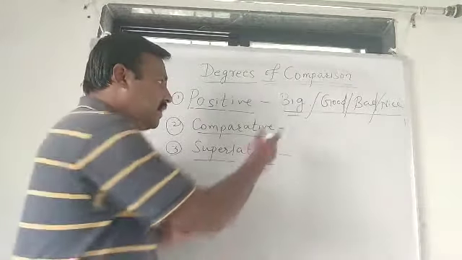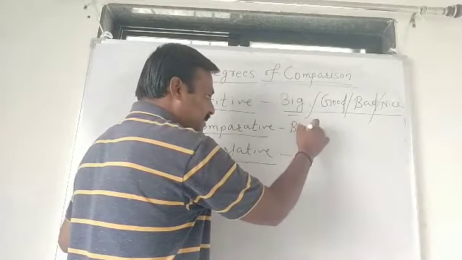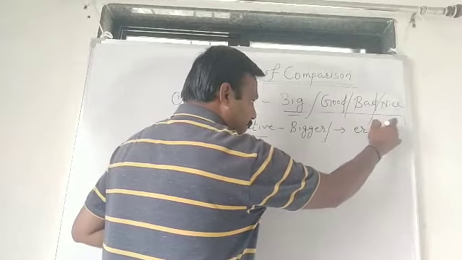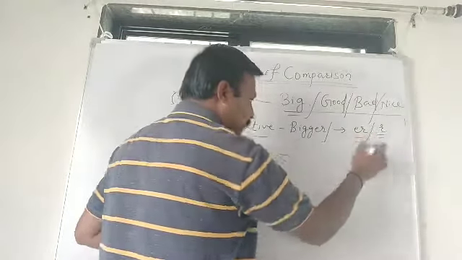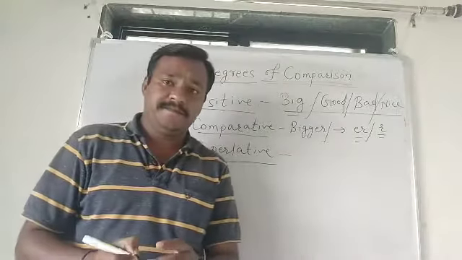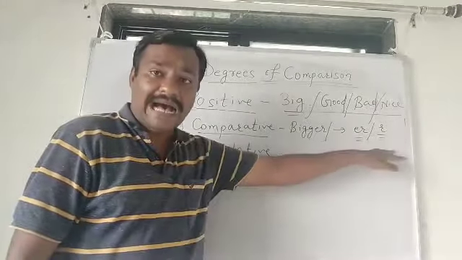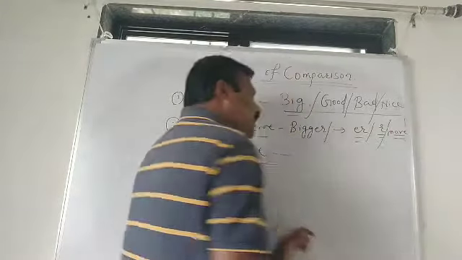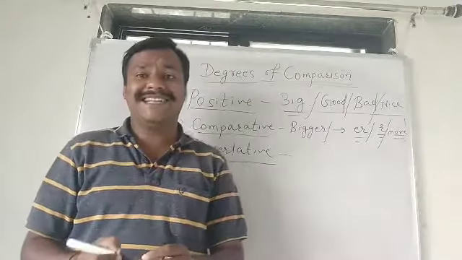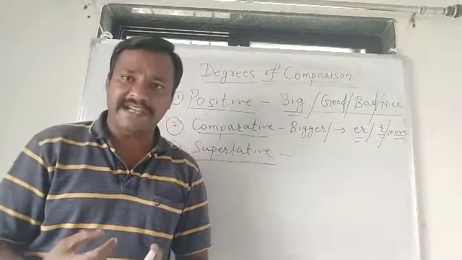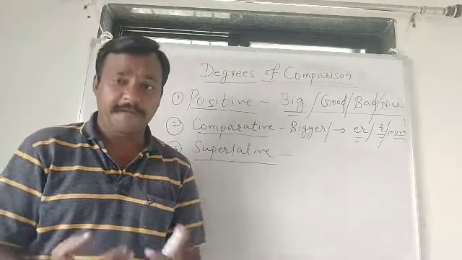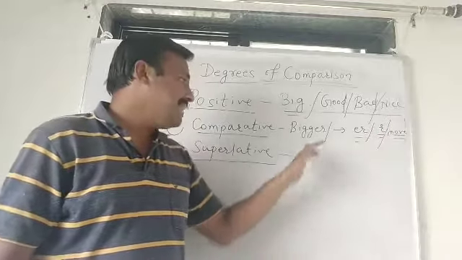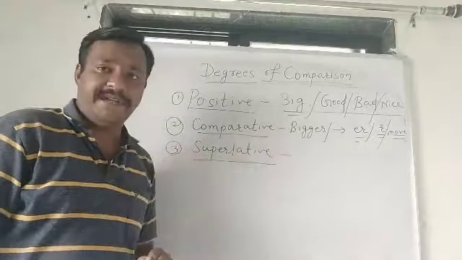Comparative degree. Here the form is changed and it will become bigger. If we add er or r or more, it will help you identify whether the sentence is of positive degree, comparative degree or superlative degree. If the adjective is with er or r or more, that is a sentence of comparative degree.